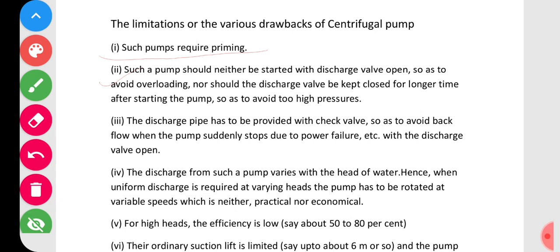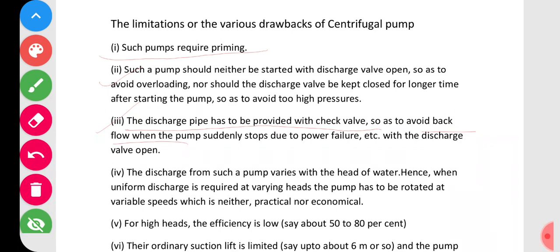What is the third? The discharge pipe has to be provided with check valves. This is very important. A check valve must be provided for centrifugal pumps to avoid backflow. Of course, this is a minor disadvantage. As such, it is not a very big thing. One can understand this.